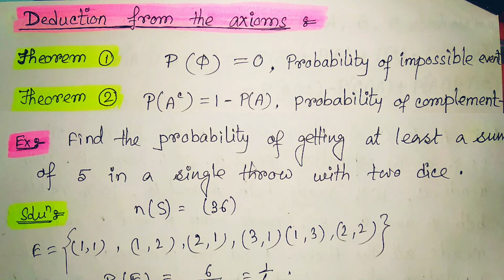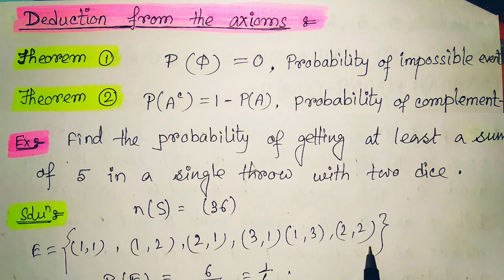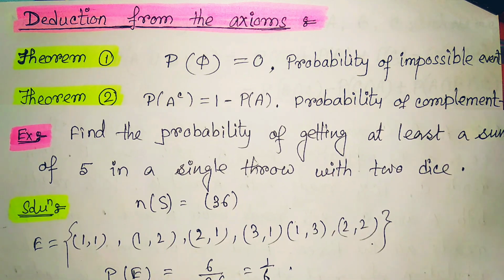Now our requirement is the probability of getting a sum of at least 5. At least 5 means the outcomes not included in this event, so we can take the complementary set of this set.